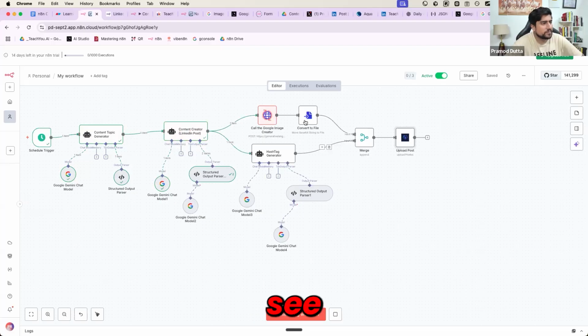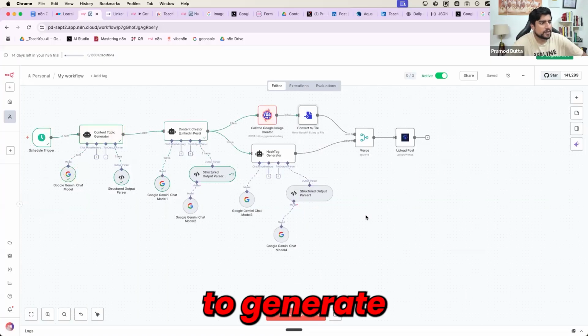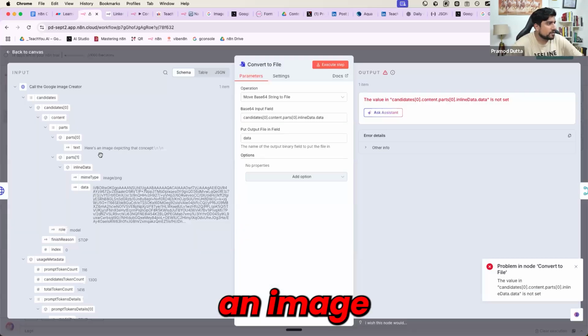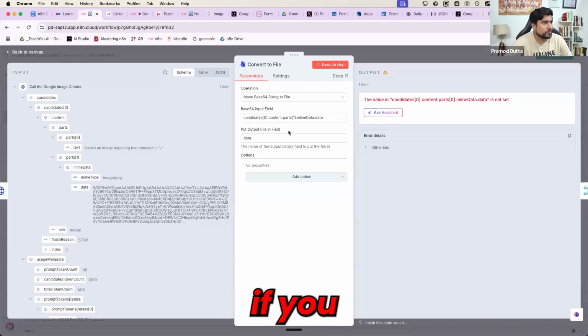But again, we can see the image also. What is the image it is going to generate? So we are generating an image. Okay, sometimes it comes in part one, sometimes in part two. This is the problem. Can you see that? Anyone noticed? Sometimes it comes in part one, sometimes it comes in part two. Anyways, if you use this part one, now it will work. So this will work automatically and you will see an image also. Okay, that will fix.